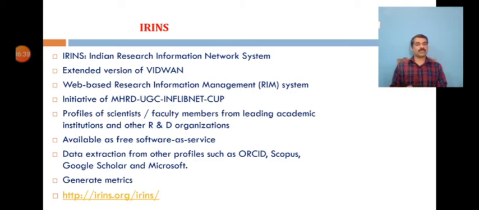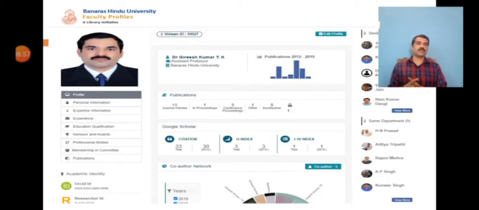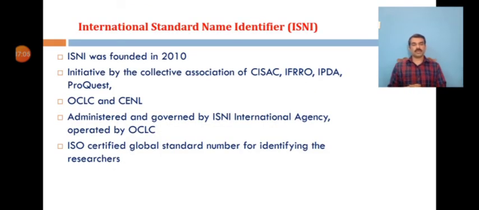Co-author networks, personal information and pages to create other academic credentials, everything will be available in IRINS, in a single spot. You can see this is my IRINS profile, which is created in BHU, and you will also be able to create the same way.